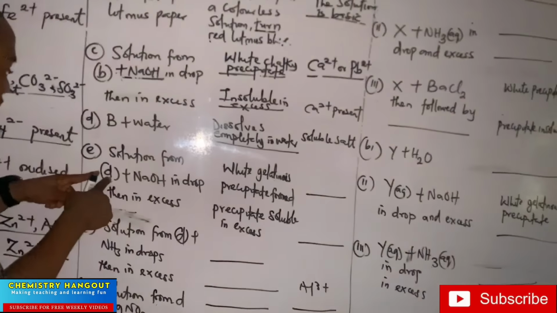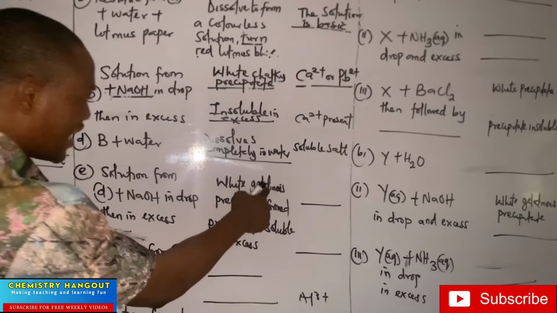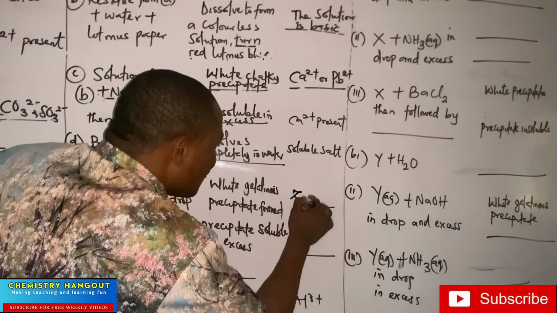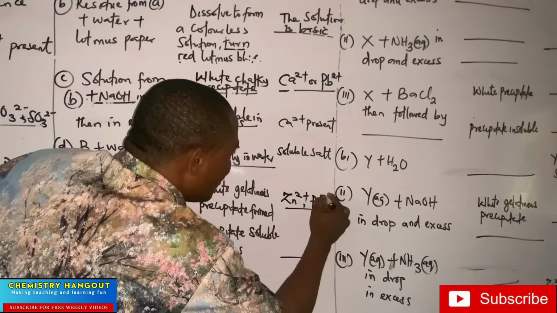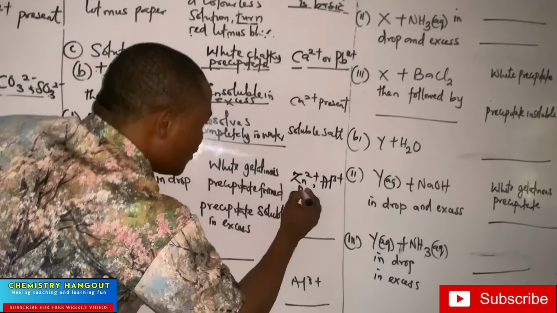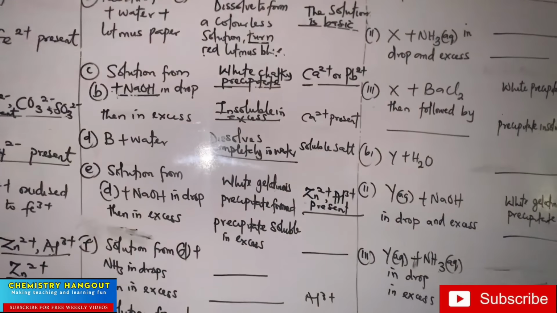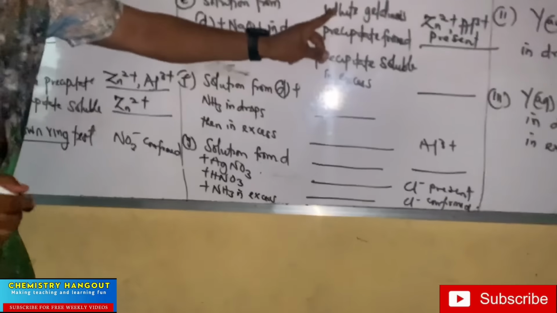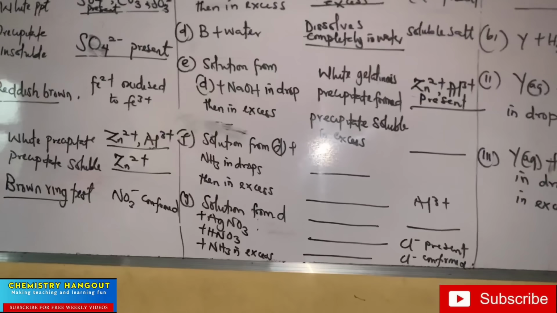So solution from D plus sodium hydroxide in drop, then in excess. White gelatinous precipitate forms. So if it is white gelatinous precipitate, we have zinc, we have what? We have aluminum. Did you see that? Present. Let me just erase this and put present. Then I will underline it back. Did you get that now? So if I'm working with sodium hydroxide, in drop and in excess, and there's a white gelatinous precipitate, then we have zinc and aluminum. I want to believe that is clear now.